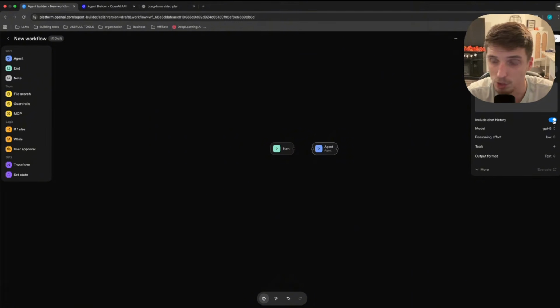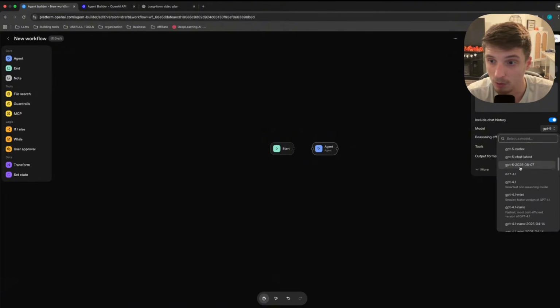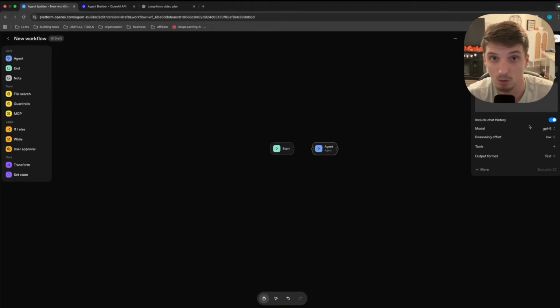Here we have include chat history, so this is giving it some sort of memory. We have the model that we want it to use. Obviously, you're very restricted here because you can only use OpenAI's models. You can't use something like OpenRouter and call on Claude or DeepSeek. So we are restricted there, but you do get direct access to OpenAI's models. Reasoning: do you want it to spend time thinking about its output? It all depends on what you're trying to do.